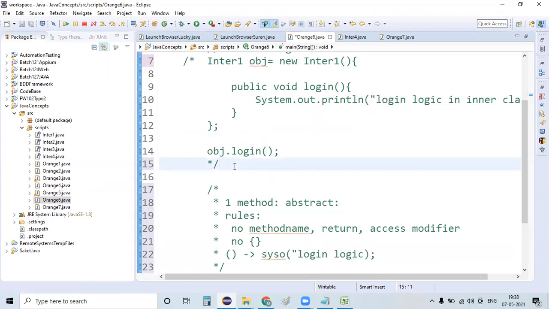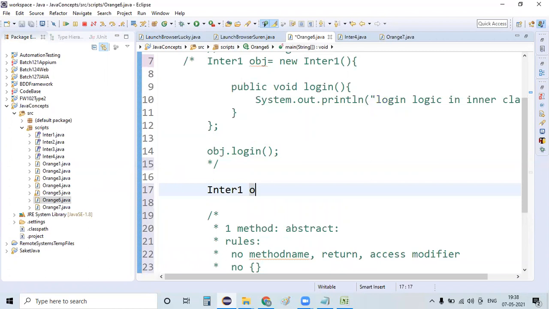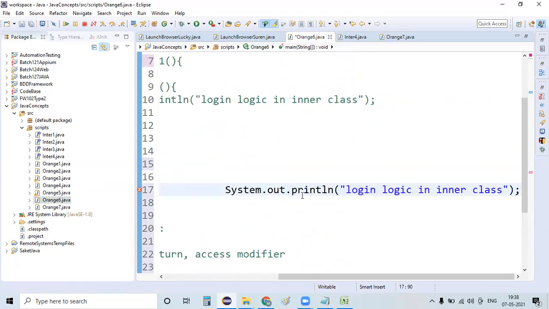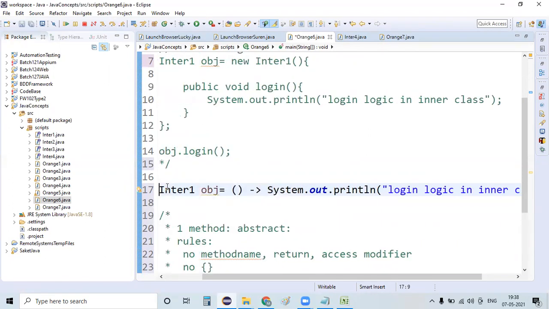So let me do this implementation. Inter1 obj is equal to, and I'm replacing it with the lambda expression, with System.out.println placed directly there. This is what I have implemented; I haven't done anything else, just this line. For this functional interface, which has only one abstract method, this is the implementation of that method.